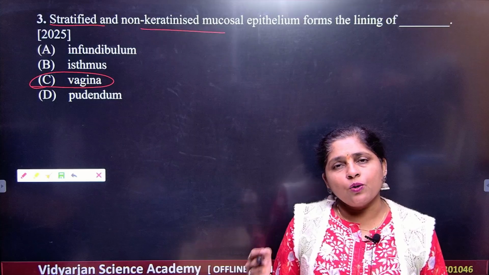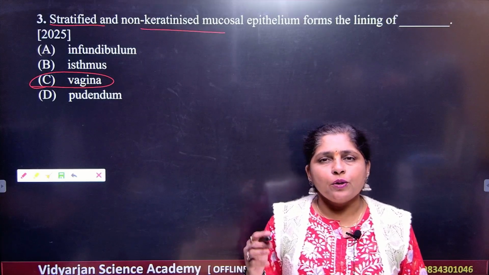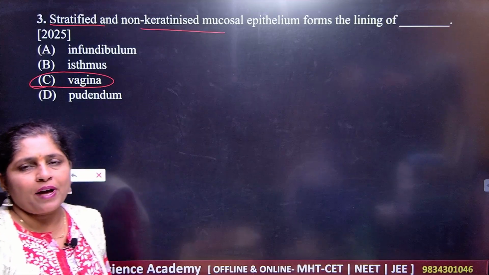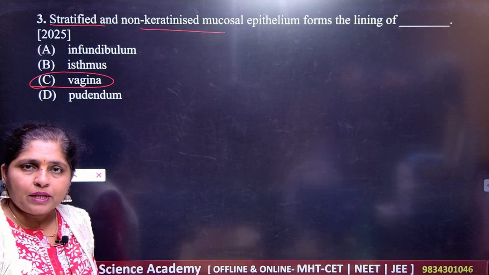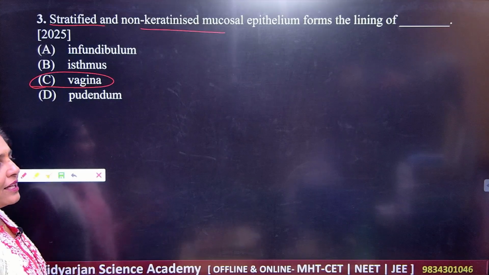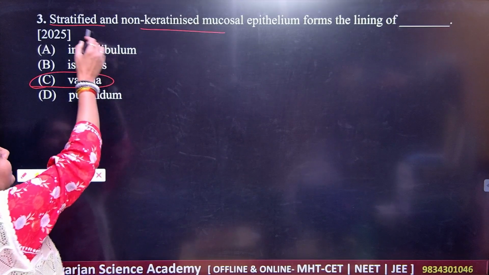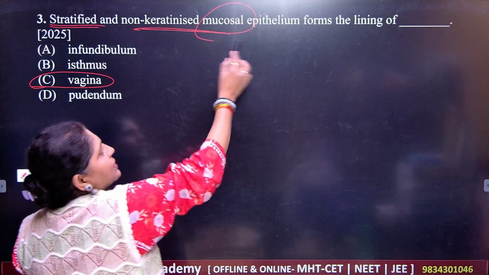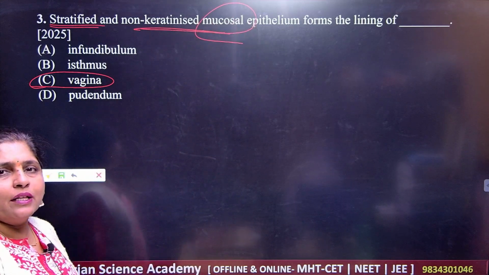Okay, and you know that very important thing, during the process of copulation there might be chances of having the friction between the wall of the vagina and the penis region, and that is why for protection you are getting the stratified and non-keratinized mucosal epithelium here in the vagina.